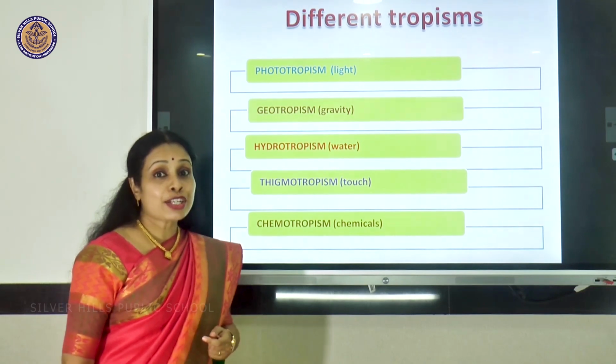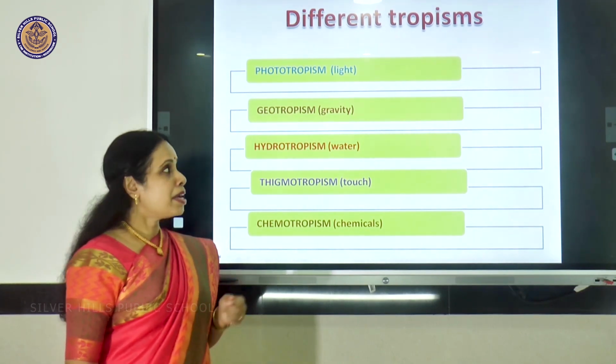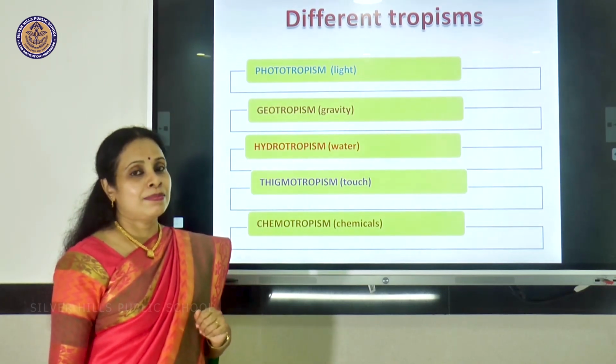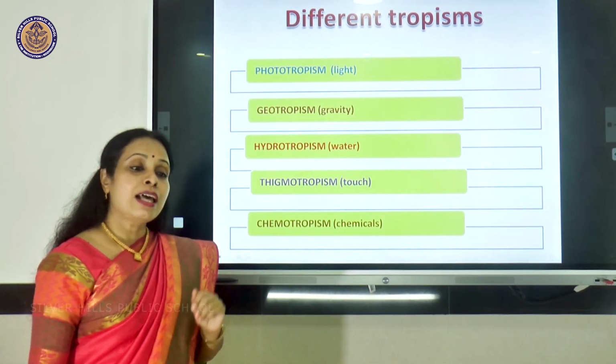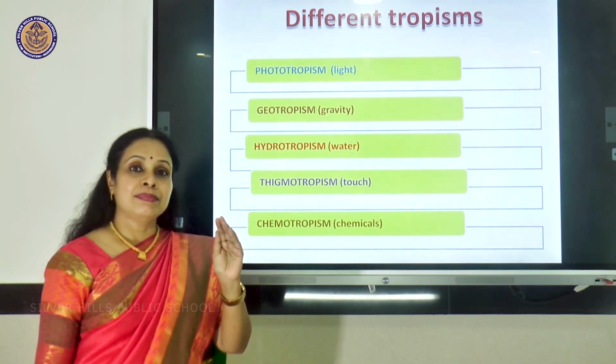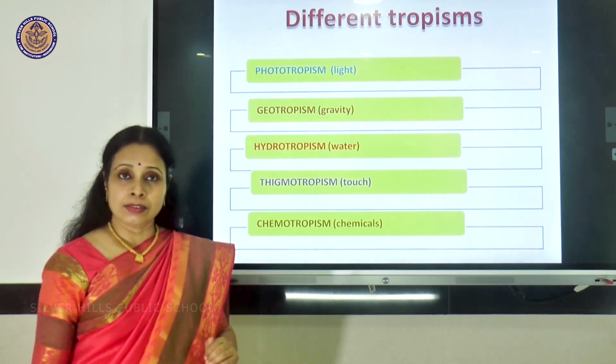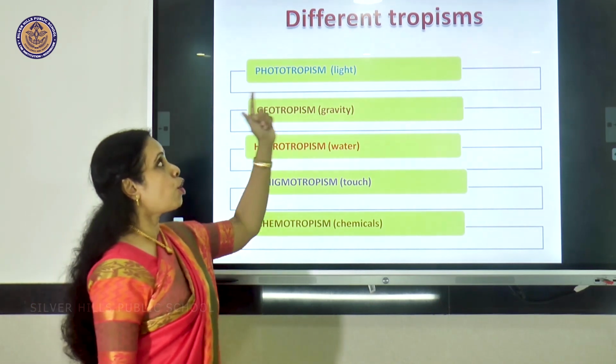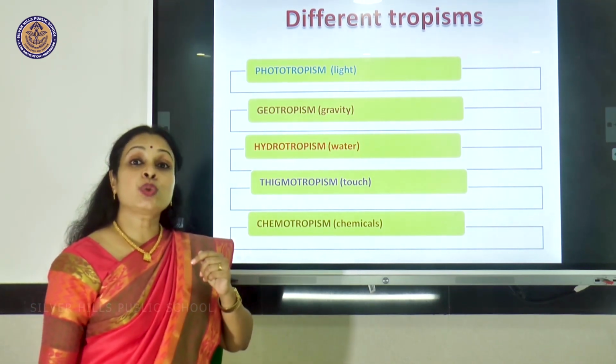So let's classify tropism. Mainly these 5. Phototropism. Just now I mentioned about the plant stem bending towards light. Photo means light. So that is phototropism, response to light.